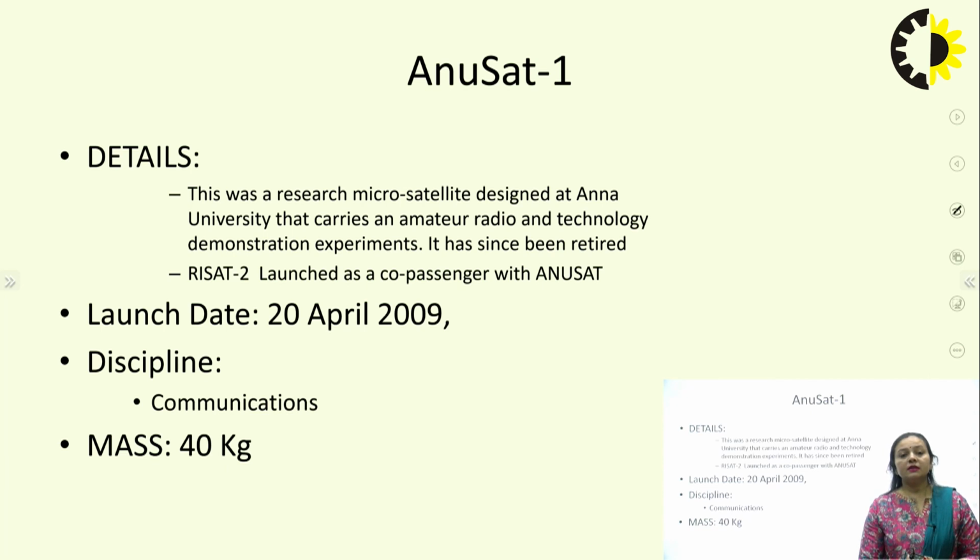So again, if the weight is less than 100 kg, we call it a mini satellite. But since the weight is less than 50 kg, we are calling it a micro satellite. So it was just for the radio technology demonstration purpose.